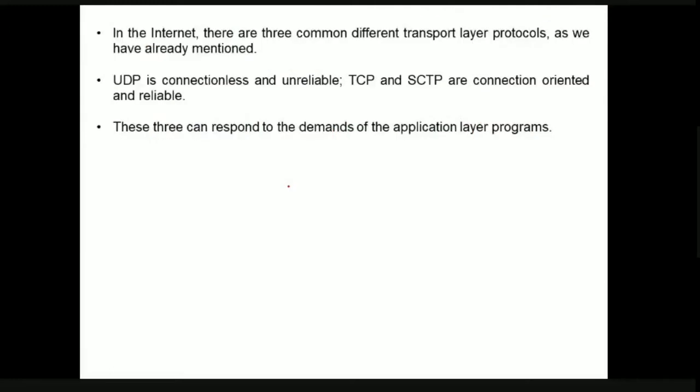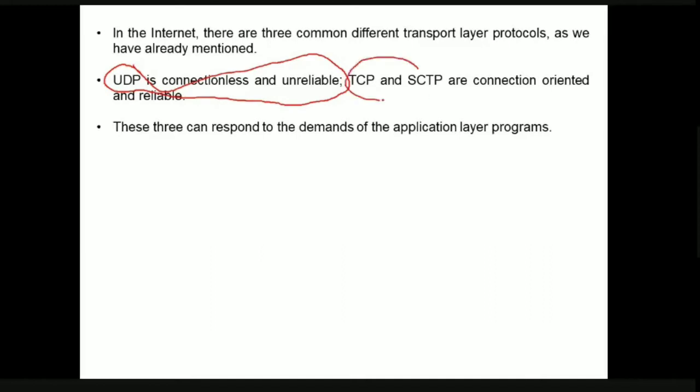So as already discussed, in the internet there are three common and different transport layer protocols. The commonly used protocols are three, and they are differentiated based upon the type of headers they use and how many fields they have. We use the UDP protocol if we require connectionless and unreliable communication.